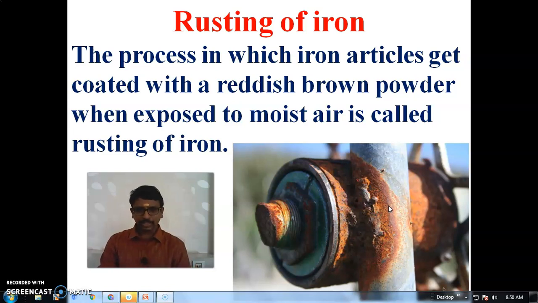So to avoid rusting, what do we have to do? How can we prevent the rusting of iron, children? Yes, we have to apply paint on the iron article. If we apply paint on the iron article, rusting will not occur. That's why, when we use iron articles in our homes, we have to paint them. Otherwise, rusting will occur.